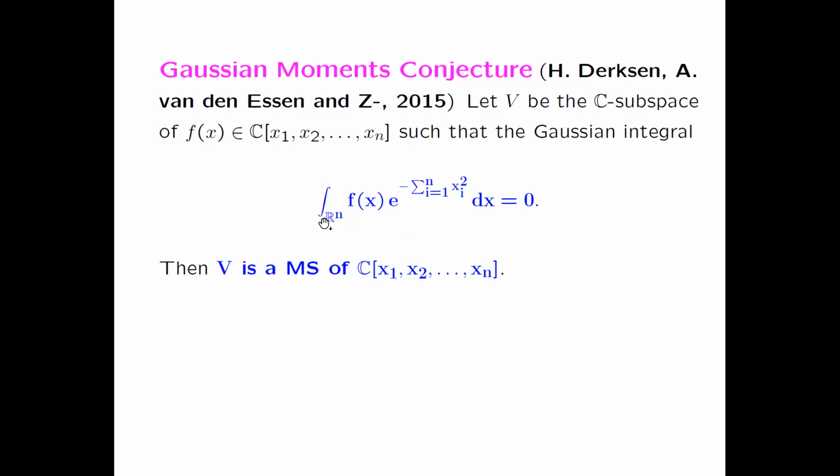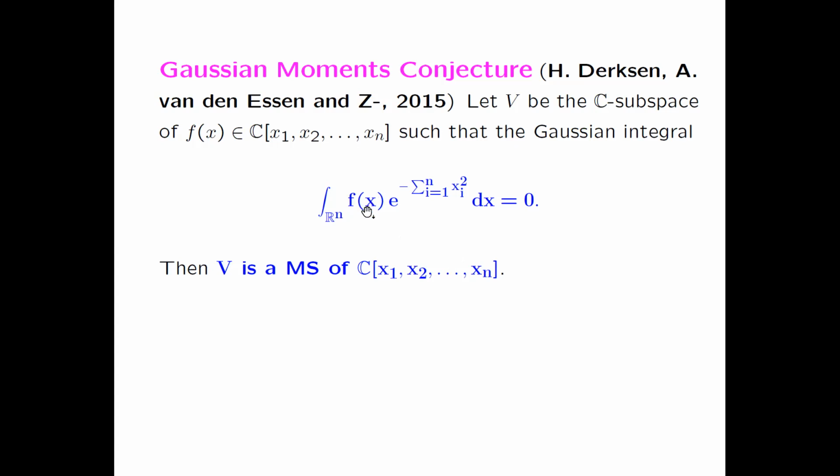By the way, this integral is not that bad. It's very similar to the factorial conjecture, right? Because this integral gives a linear functional. So f(x) is a polynomial. If we want to calculate the integral of f(x), it's enough to calculate the case when f(x) is a monomial. So you can choose f(x) to be x to the alpha, where alpha is a tuple of integers.